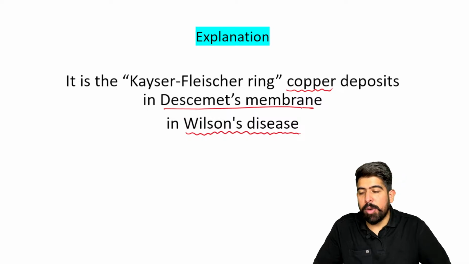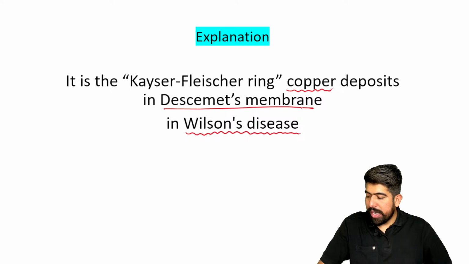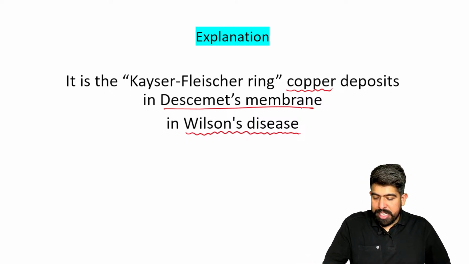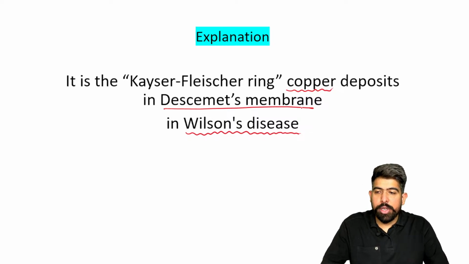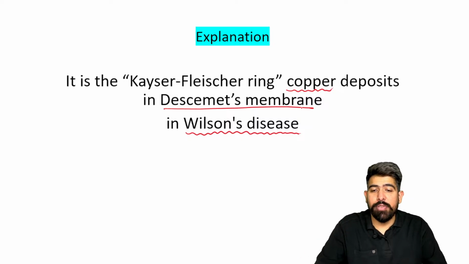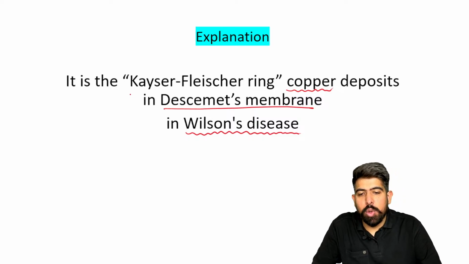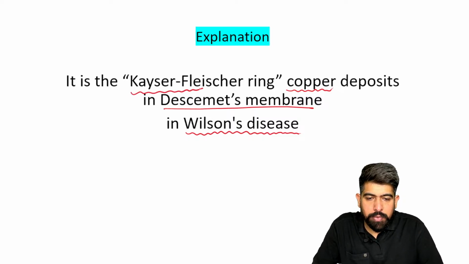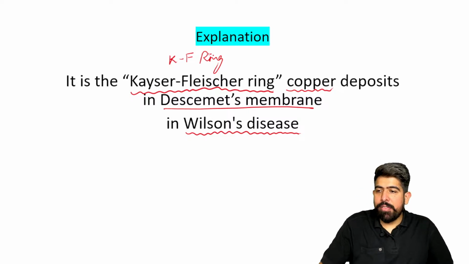Yes, you have to remember all the layers. I hope you remember all the layers of the cornea, right? In the cornea, you have the Descemet membrane. In the Descemet membrane, you see the accumulation or deposition of copper, and this ring shown in the image is known as the Kayser-Fleischer ring, which is, as I already told you, short name is KF ring. Remember it as a KF ring, right?